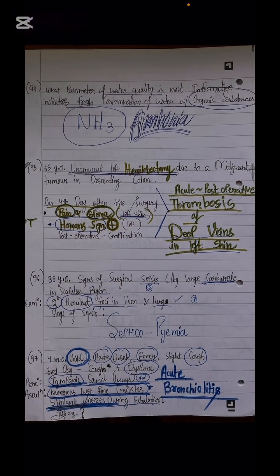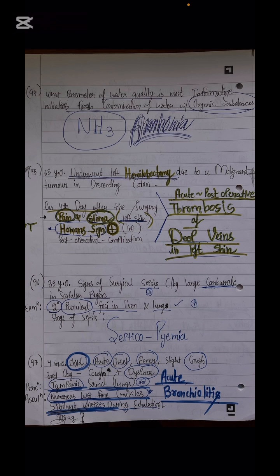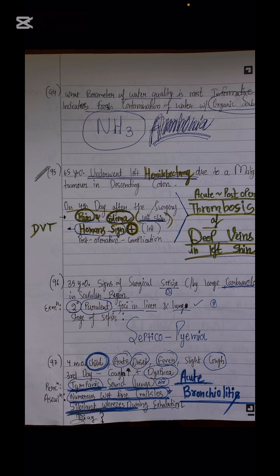So next question is asking about what is the stage of sepsis. The question says that a 35-year-old has signs of surgical sepsis caused by a carbuncle in the scapular region, which is a case of infection. Sepsis is a reaction to infection. Now they detected secondary purulent foci in the liver and the lungs. So what stage of sepsis is this? Sir, septicopyemia, because it's not the recovery stage yet. They still detected the secondary purulent foci in the liver and lung, which means that the infection and sepsis are still persisting in the septicopyemic stage.